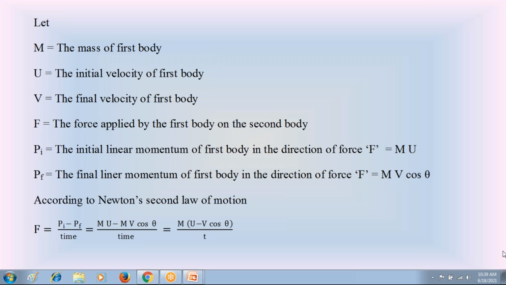If I take that (u minus v) by t, that is acceleration, change of velocity by time. So m into a, that is the Newton's second law equation. F is equal to ma. Then in the second case, the final velocity is in the inclined direction. So in that case, the force F is equal to mu minus m into v cos theta, not simply m into v. So you must understand where we are changing that equation. That is very, very important in this part 1 of impact of water jets.